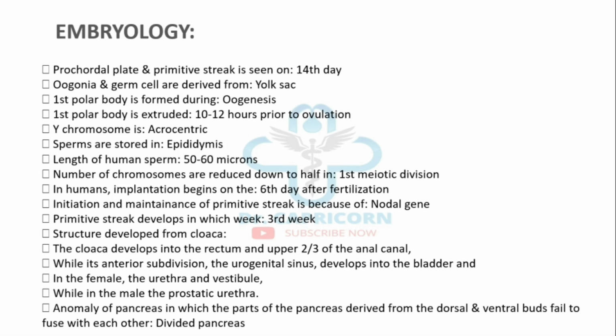Initiation and maintenance of primitive streak is by nodal gene. Primitive streak develops in third week. Structures developing from cloaca: the cloaca develops into rectum and upper two-thirds of the anal canal, while its anterior subdivision, the urogenital sinus, develops into bladder, and in the female the urethra and vestibule, while in the male the prostatic urethra. Anomaly of the pancreas, in which the part of the pancreas derived from the dorsal and ventral buds fail to fuse with each other, is pancreas divisum, and it is the most common congenital anomaly of the pancreas.